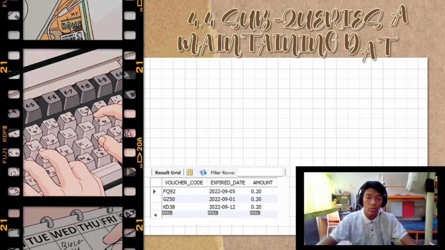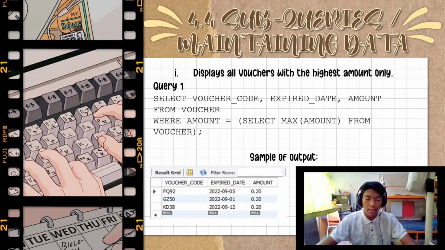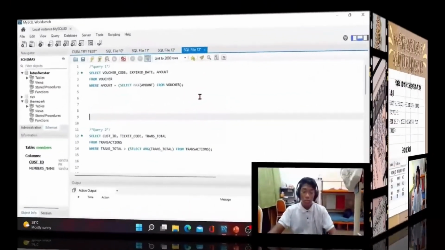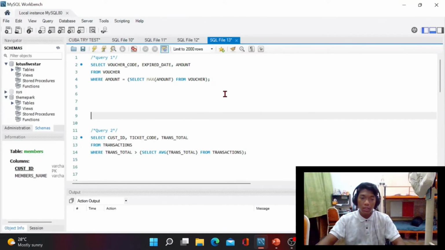So now let's go through the subqueries and maintaining data in our project. First of all, the question asks to display all vouchers with the highest amount only. So we need to select all attributes in the voucher table and then state the condition where amount is the highest, which is SELECT MAX(amount). So it is from where? It is from voucher. So the sample will display as in the figure below. This is the example when we run the statement in MySQL.